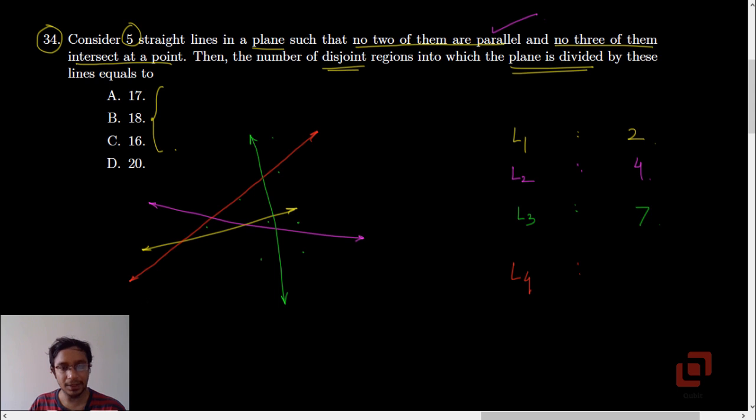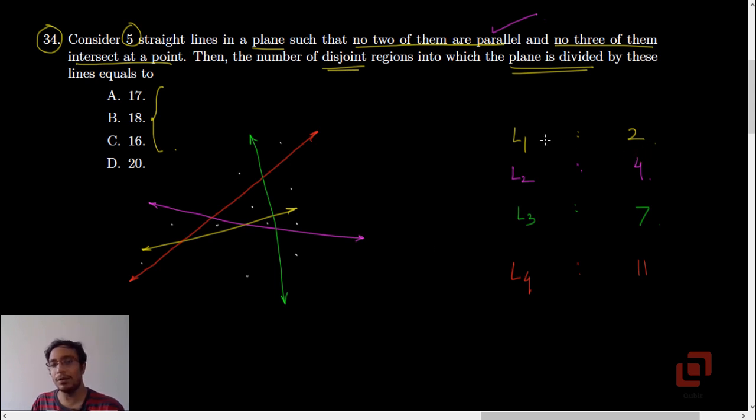Now let me erase the green dots. I just want you to notice the pattern, then you can guess the answer. Now I'm putting white dots. 1, 2, 3, 4, 5, 6, 7, 8, 9th, 10th and 11th. So there are 11 regions for L4.